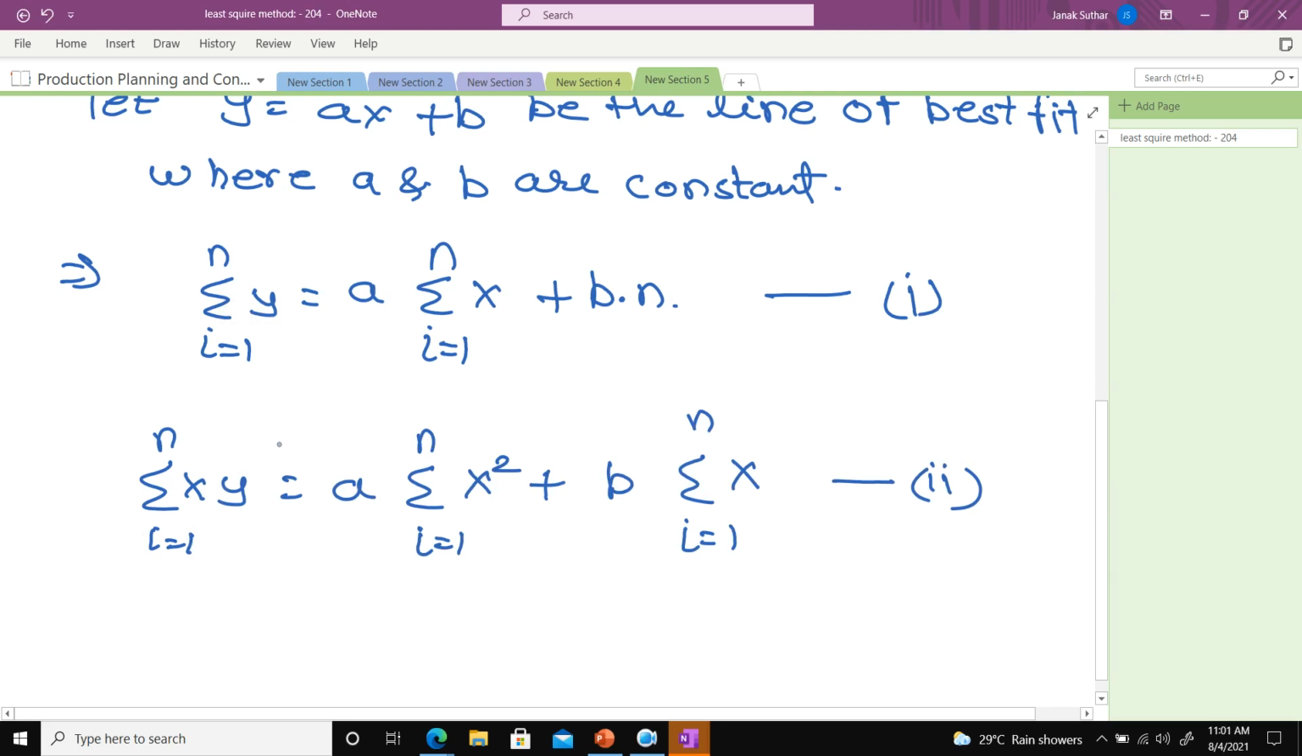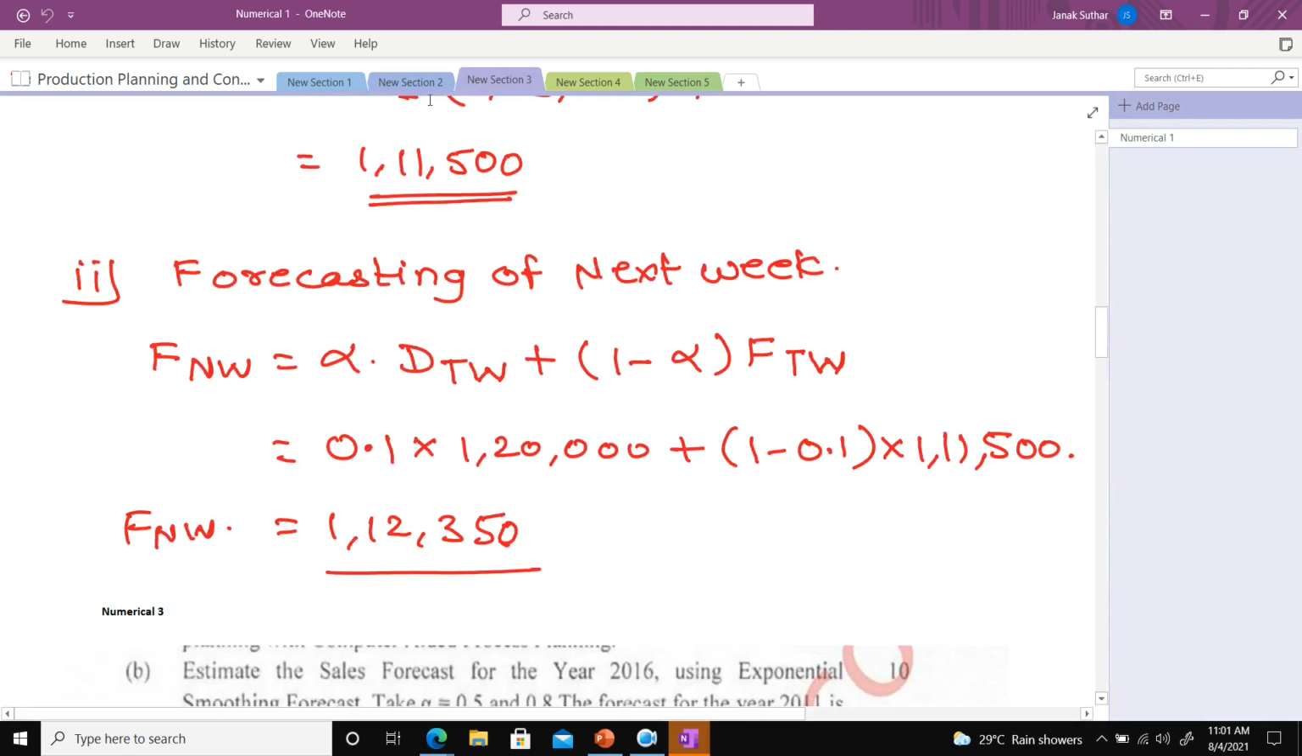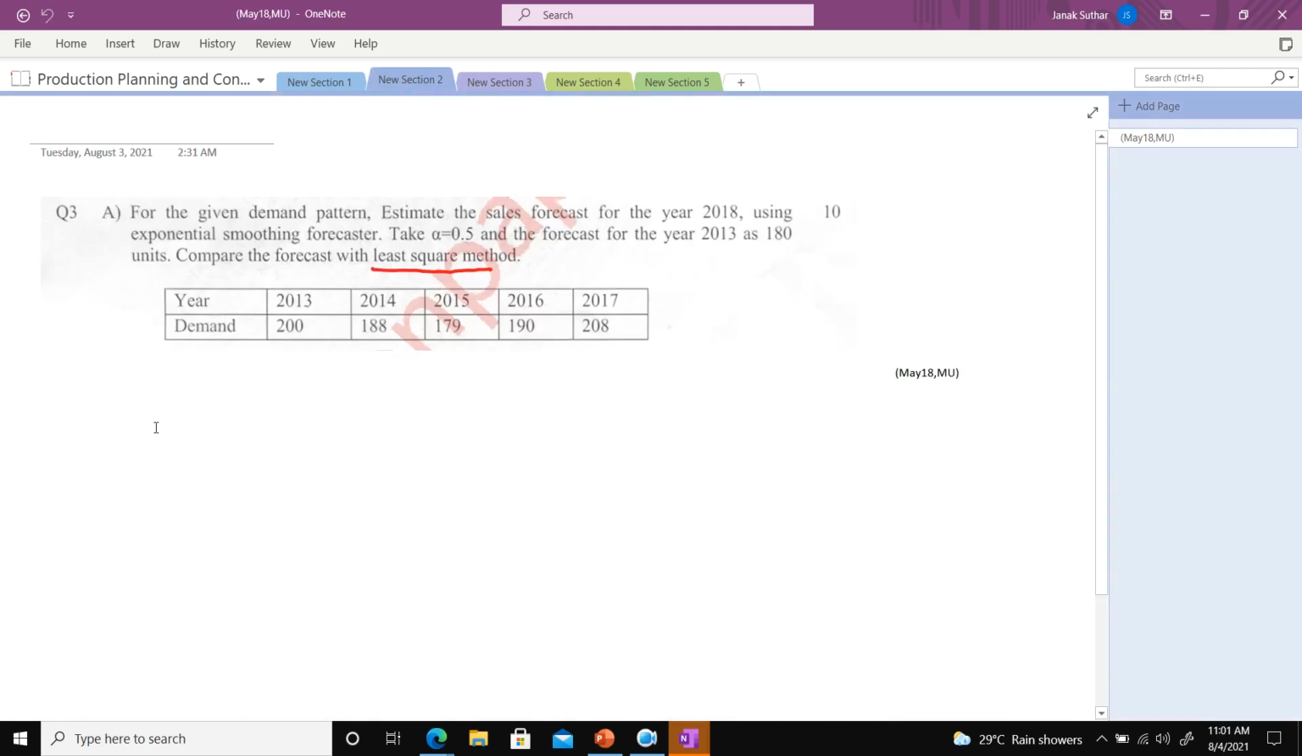Okay, is there any doubt regarding equation 2? I just multiplied equation 1 with x. Okay, so I have these two equations. Is there any doubt? If you use these two equations, then you can easily find the a value and the b value. I will apply all this to a numerical so you can appreciate how to apply the least square method. Okay, so just wait, I will take the university example.